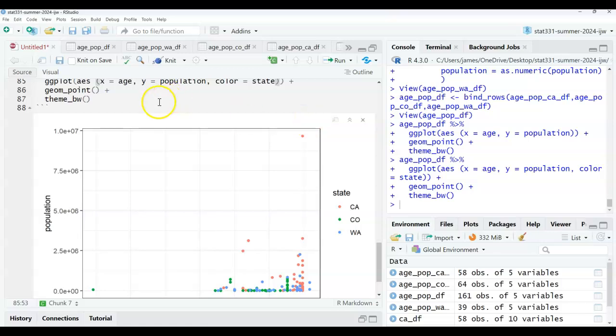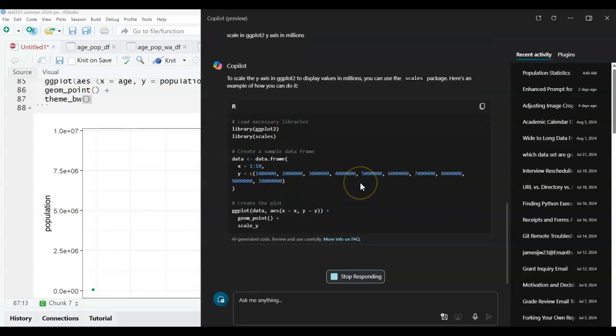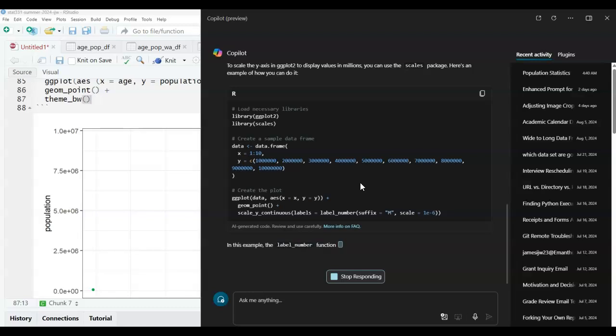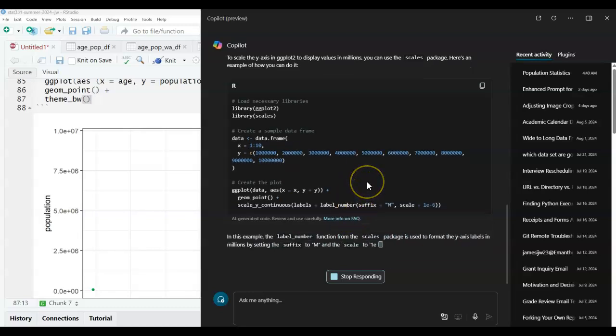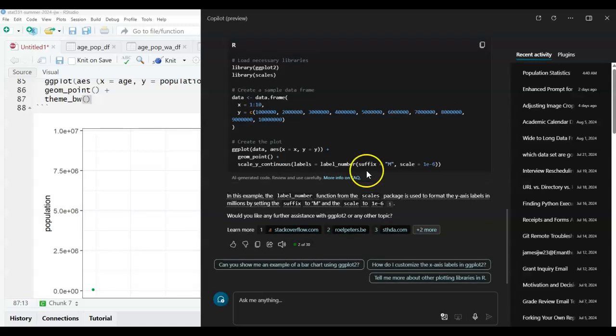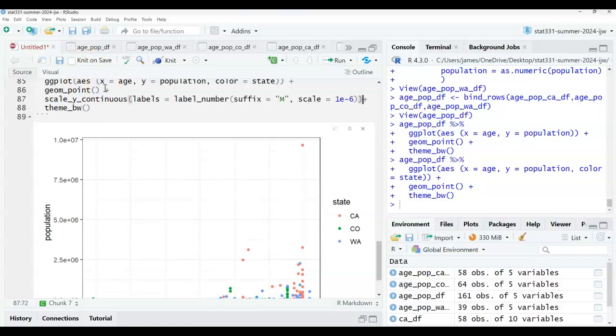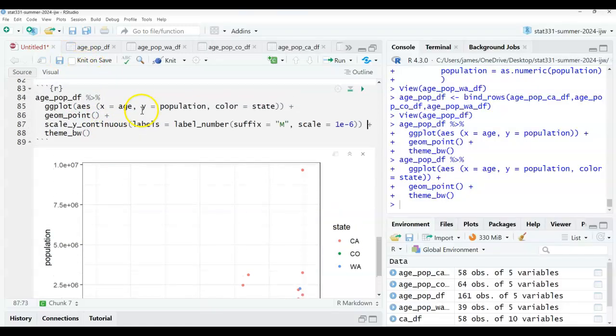Okay, one second. We can scale this. And the thing is, I was going to not show you this, and make it look like I know how to do this myself, which is fine, but I think it's better for me to show you that I don't remember every single thing. There's a sense of humility there. This is not going to give me what I want, I believe, but I can change the axis of my y-axis to not be scientific notation. Okay, I don't know if you noticed that was scientific notation. But I'm going to plug this here and I'm going to show you.